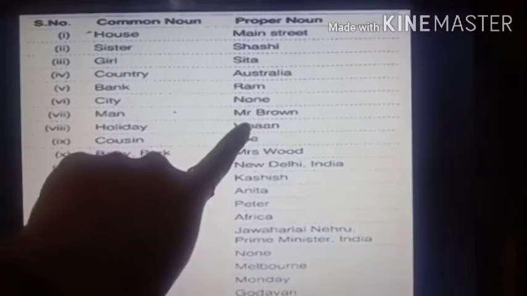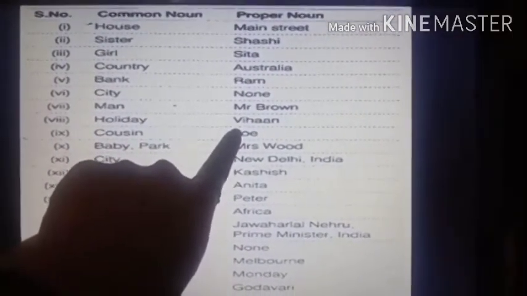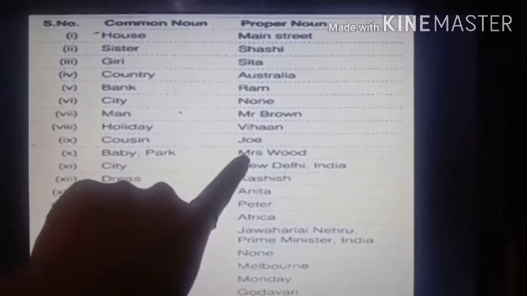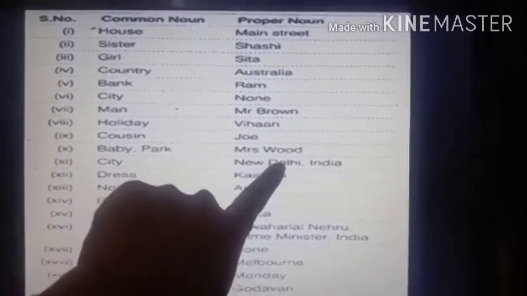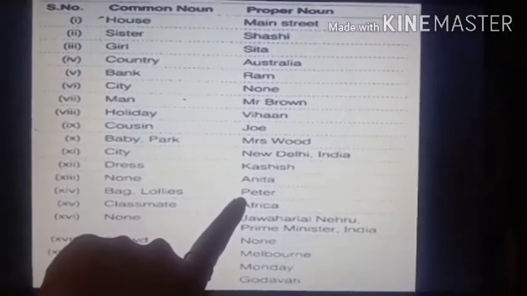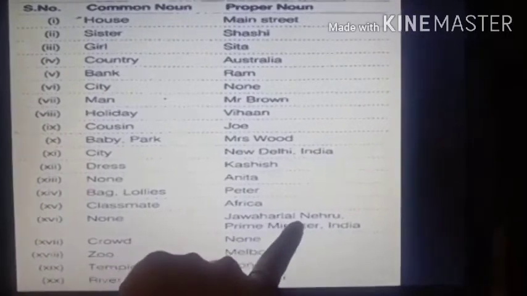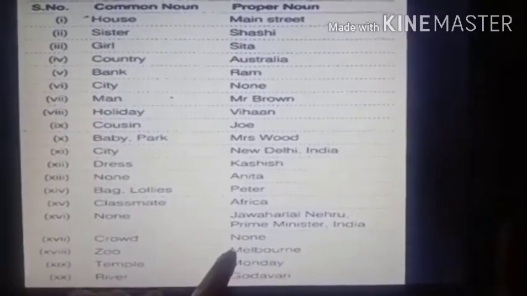Now none, please ignore it. Mr. Brown is also a name. Vihan is a name. Joe is a name. Mrs. Wood is a name. New Delhi, India is a name. Kashish is a name. Anita is a name. Peter is a name, Africa is a name, Jawaharlal Nehru, Prime Minister, India is a name, Melbourne is a name, Monday is a name, Godavari is a name.